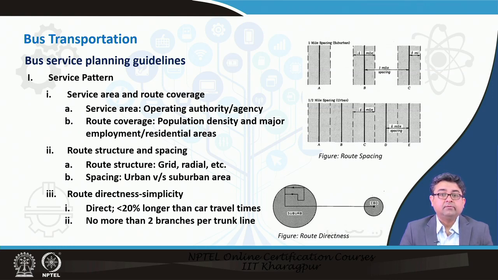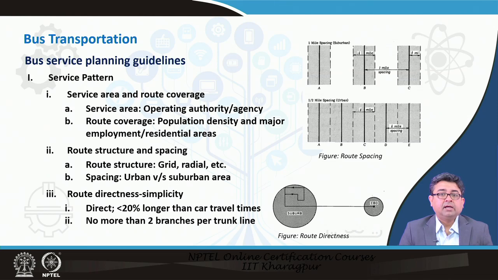Next, you have to understand what is the structure of the route and the spacing. We have already looked at different route structures such as grid, radial, as you may remember from the last class. So, now you have to understand which route structure to pick. That will be decided heavily by the existing road network in the city, but also by understanding how your population density is spread out in the city, as well as your major employment and residential areas.